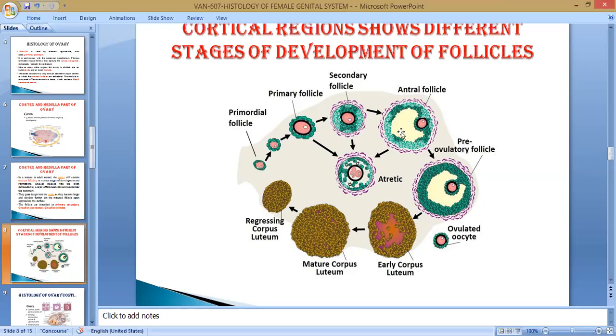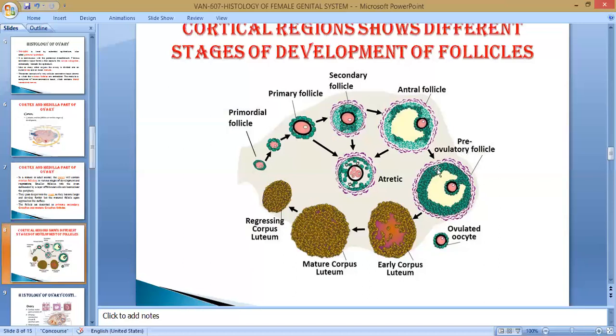Inside the cavity there is an antral formation of cavity, that is known as antrum. These are the tertiary follicles, and this is the matured follicle, the pre-ovulatory follicle, ready to ovulate. This is the mature follicle.